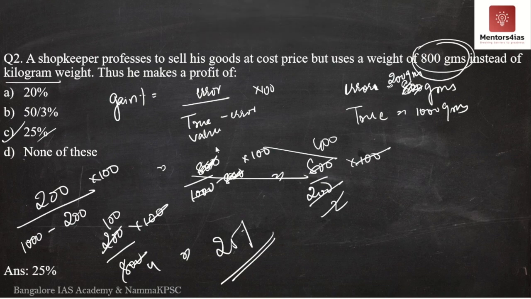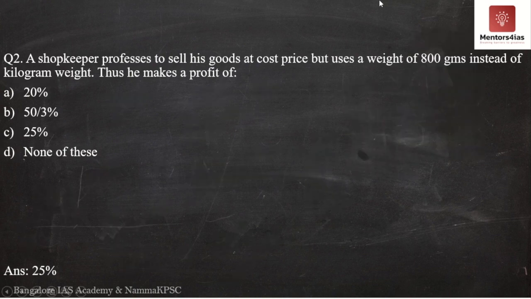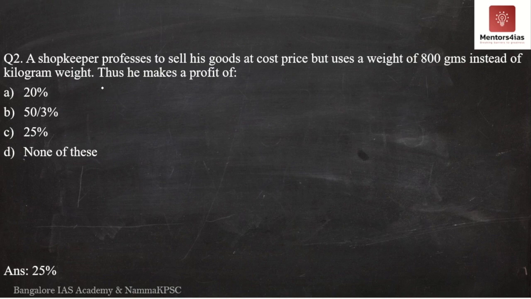So I hope you understood this. However, if you want me to solve it by the traditional method, I will quickly do it by the traditional method itself, whichever way is easier for you. So, see the same question over here. So what will I do? I will assume the cost price. So let the cost price of 1 kg of rice, for example, be X rupees.